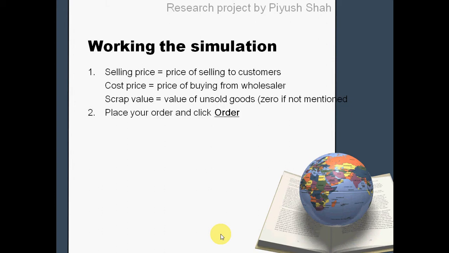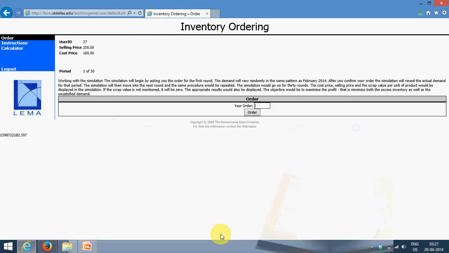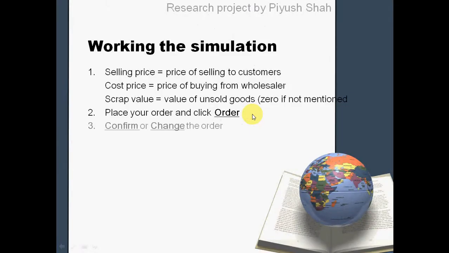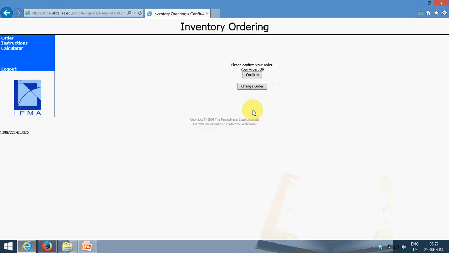Step 2. Based on the pattern and whatever other considerations you might have, you are supposed to place the order. So I would say order 30 units and say order. The next screen asks me to confirm or change my order. So after an order, I have the next option, which is either to confirm or change my order. Here I go and confirm my order.